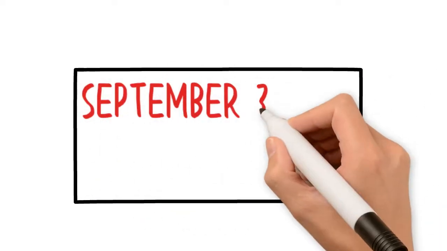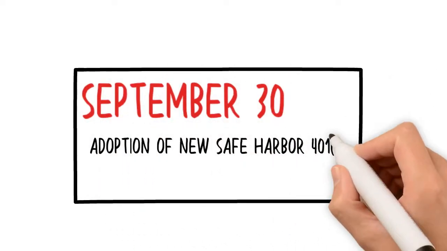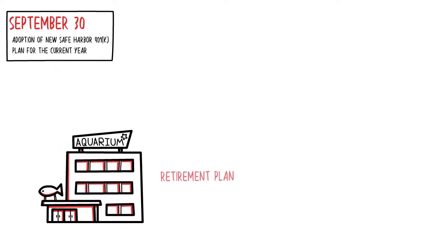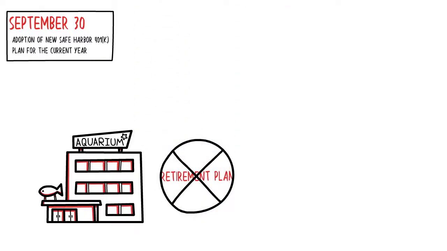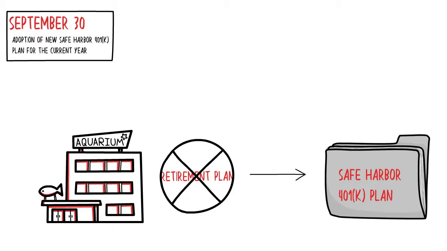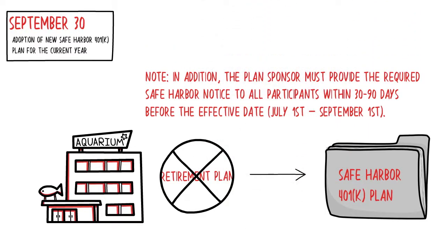September 30th. Adoption of a new Safe Harbor 401k plan for the current year. A company that does not have a retirement plan or that has a profit-sharing plan can establish a Safe Harbor 401k plan for the current year as long as it is in place and all plan documents and amendments are signed no later than September 30th. Deferrals must be withheld from the first payroll in October. In addition, the plan sponsor must provide the required Safe Harbor notice to all participants within 30 to 90 days before the effective date.